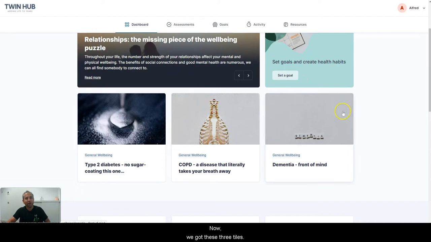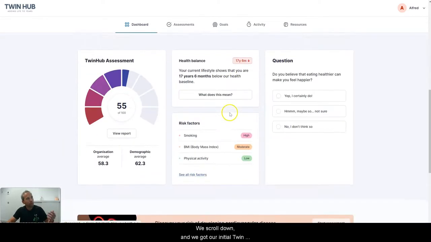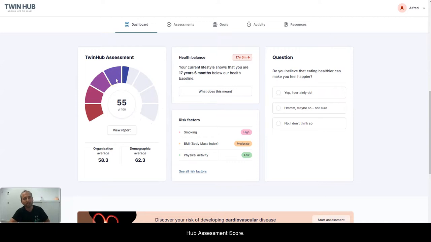Then we got these 3 tiles. These 3 tiles are very clever. The more you interact with the platform, the more personalized these articles will be. For instance, when I registered with Alfred, I selected I was a heavy smoker, 15 cigarettes a day. Now, you can see an article that talks about COPD, right? Very relevant.